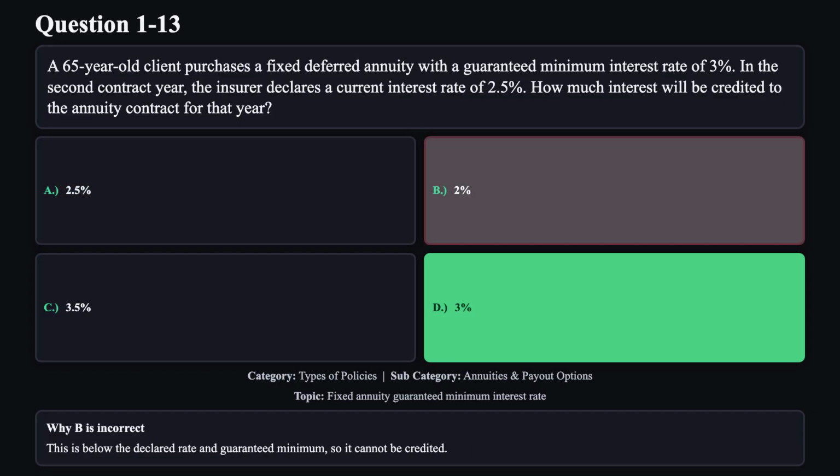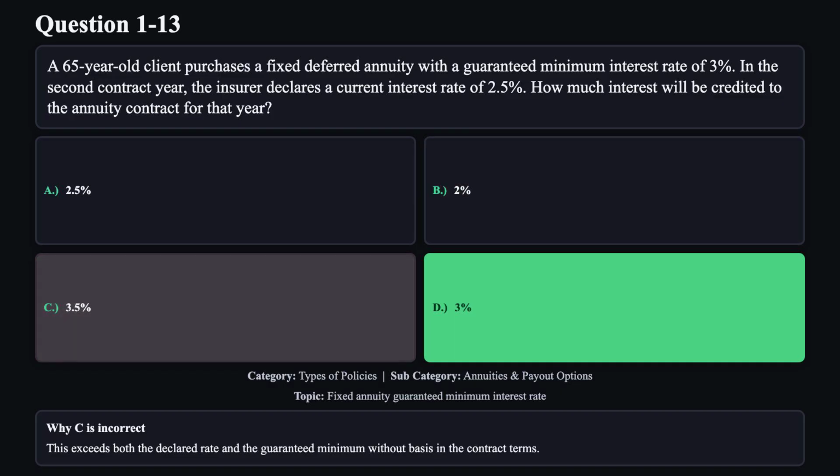Reason B is not correct. This is below the declared rate and guaranteed minimum, so it cannot be credited. Reason C is not correct. This exceeds both the declared rate and the guaranteed minimum without basis in the contract terms.